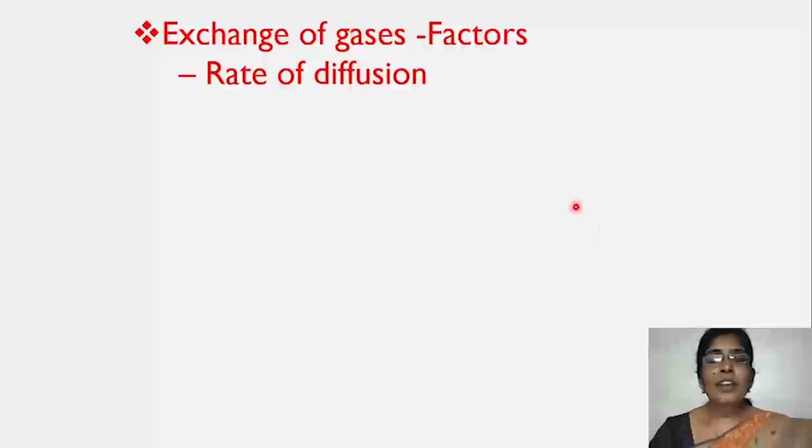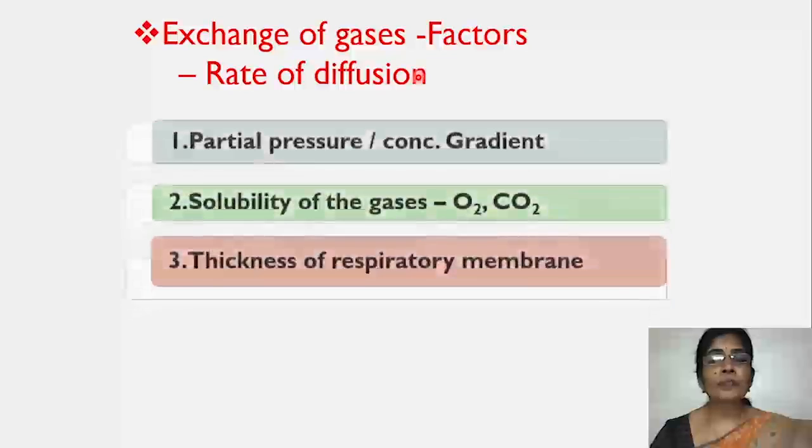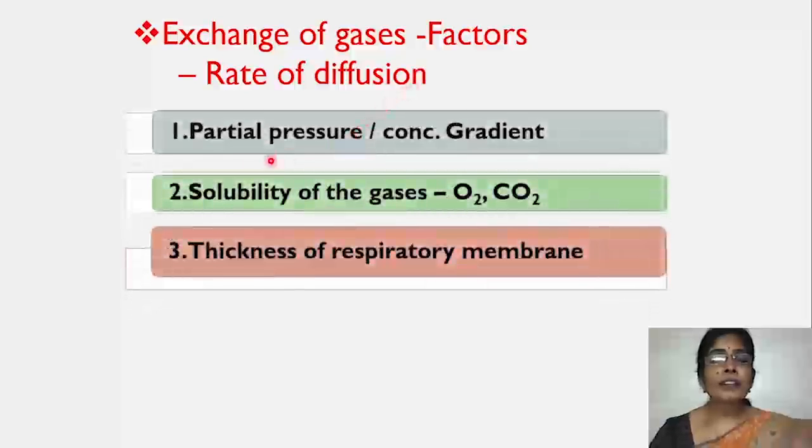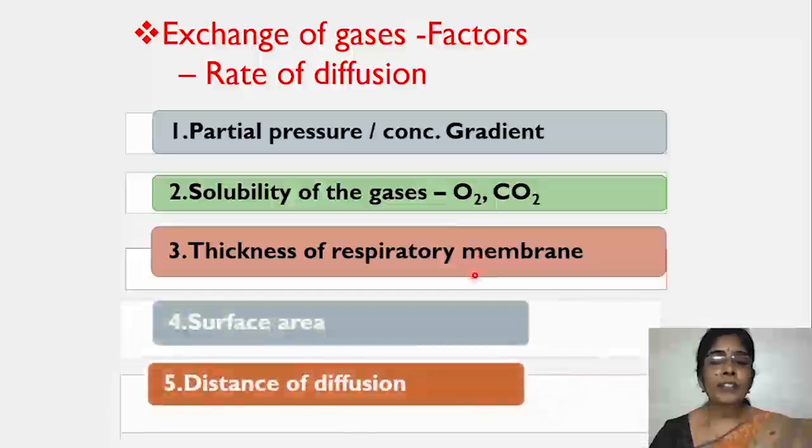The exchange of gases, it depends on many factors. These factors, they affect the rate of diffusion. So what are those factors? They are partial pressure or concentration gradient of the gases. Second one is solubility of the gases, the respiratory gases, oxygen and carbon dioxide, and thickness of respiratory membrane, third factor, and fourth factor is surface area of diffusion. Fifth one is distance of diffusion.